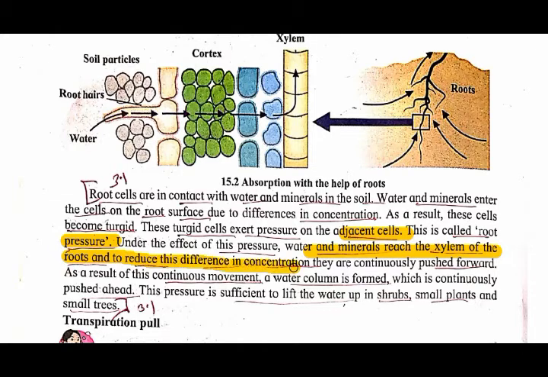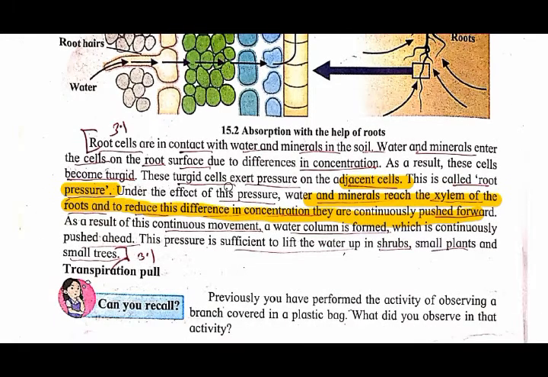To reduce these differences in concentration, they are continuously pushed forward; in order to decrease the concentration of the cell, this process goes on continuing. Understood? The water and the minerals are pushed in the forward direction. Followed it, everyone? As a result, continuous movement occurs and a water column is formed which is continuously pushed ahead.